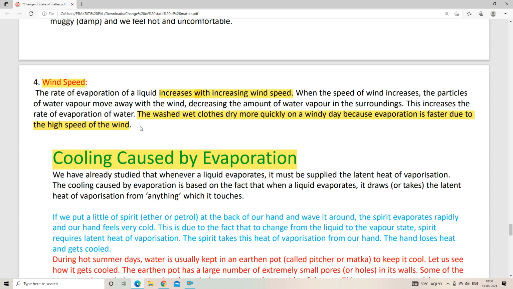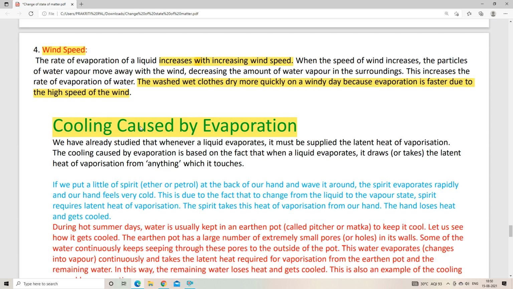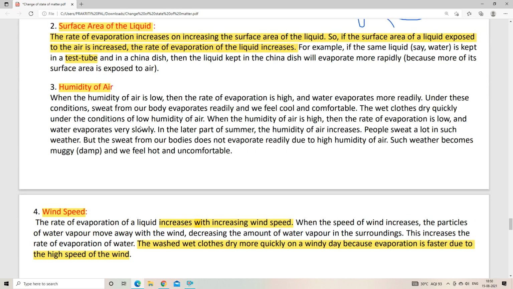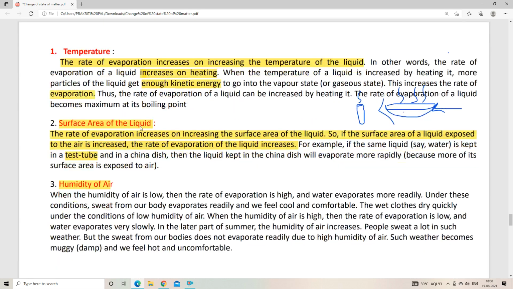Okay, now I think you have come to know a lot of things regarding our day-to-day experience, right? Why we have too much sweat during summer, why we feel uncomfortable during rainy season, why our dress takes too much time to dry during rainy season, and why we feel comfortable during winter.